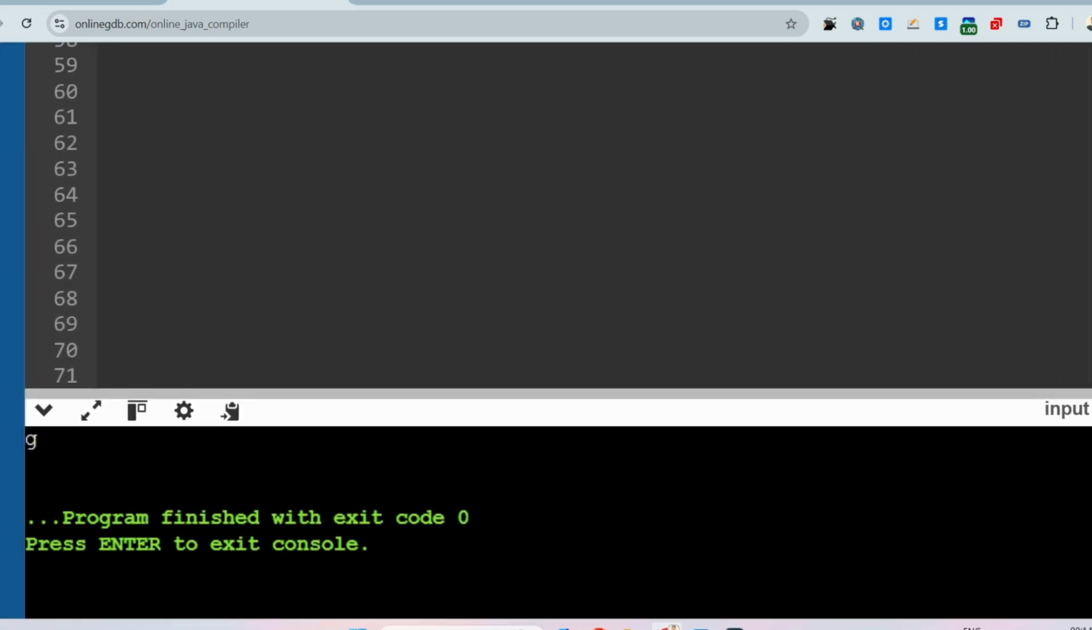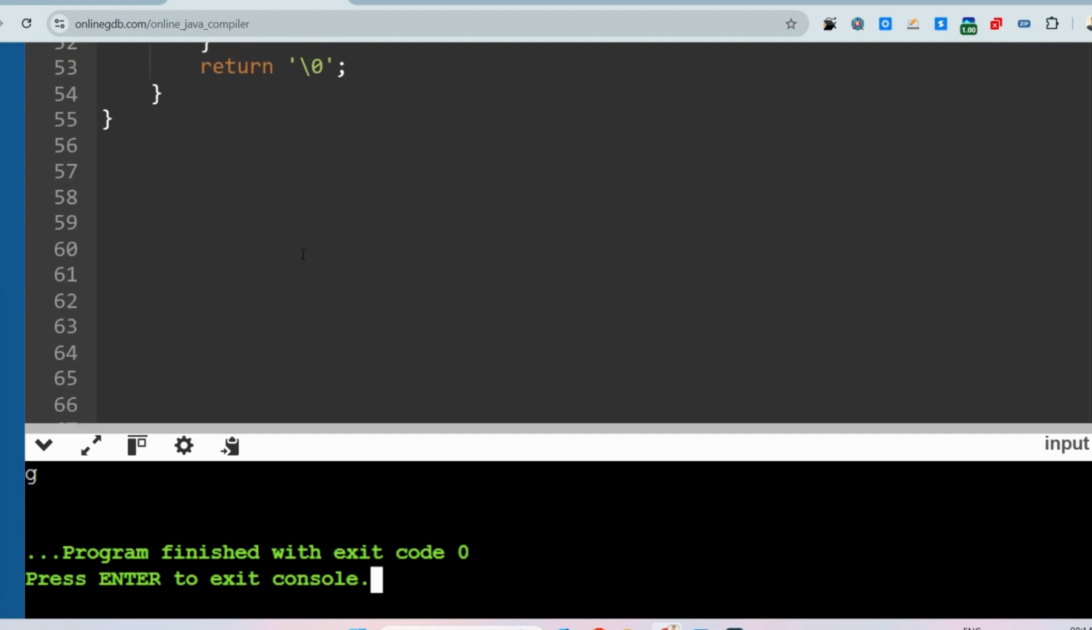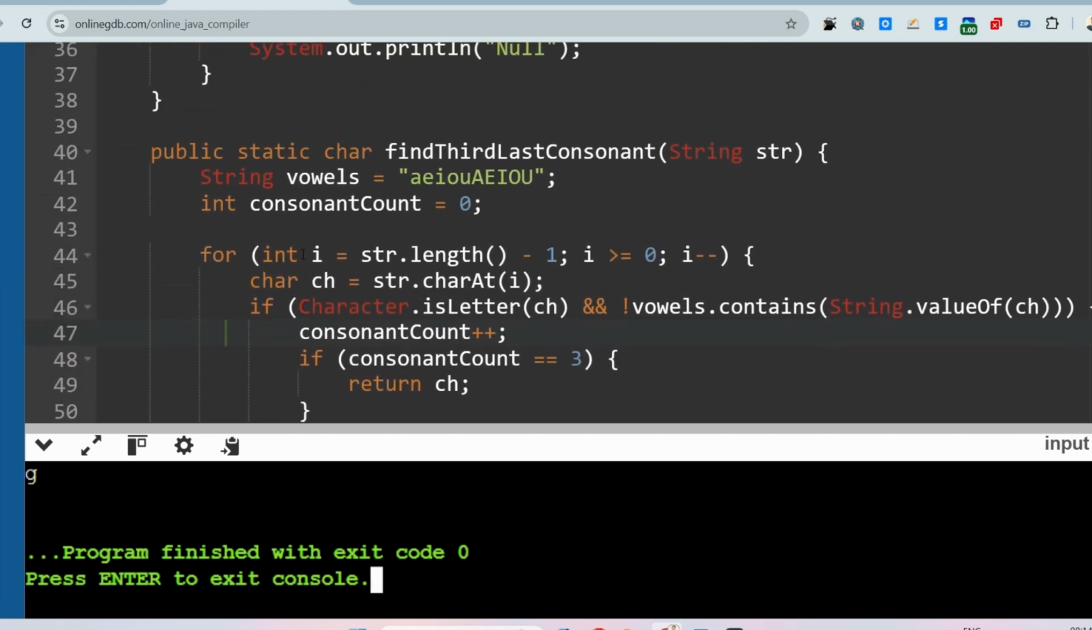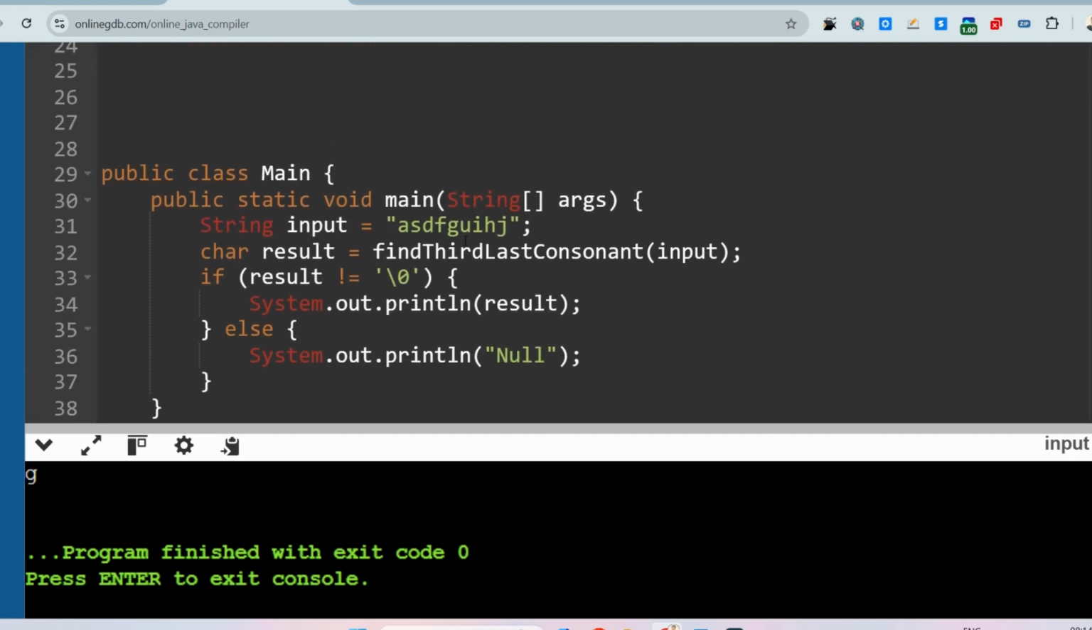Okay, so as you can see, g is the output for this input. So first consonant, second consonant, and third consonant g. Okay, so let me remove this part. So what will be the output? First consonant, second consonant, third consonant is d, so d will be printed.